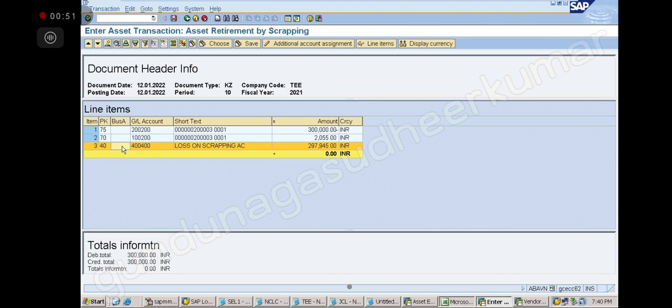Okay. This is asset retirement by scrapping. The entire asset value, net book value on the month end is scrapped.